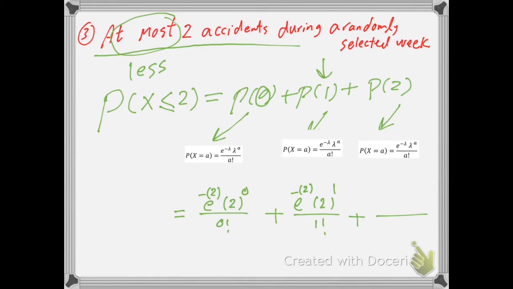Now I will deal with the last one. Then let's again use the formula. E to the power negative lambda. Lambda, our mean, it's 2. Multiplied by lambda again, it's mean 2 to the power a. A for this case, the third one, just 2. Excellent. Take this 2 down and make it factorial. Now you can type all of those terms inside your calculator to find your probability as a single number.